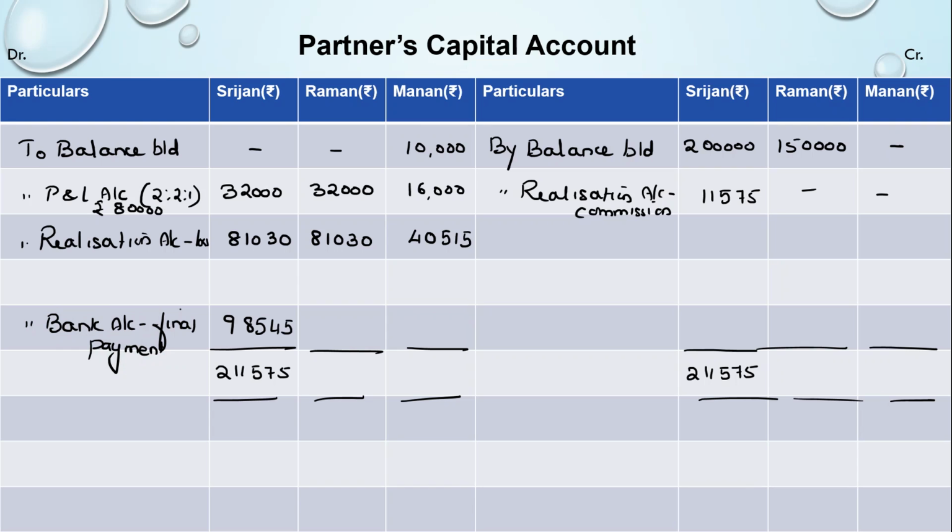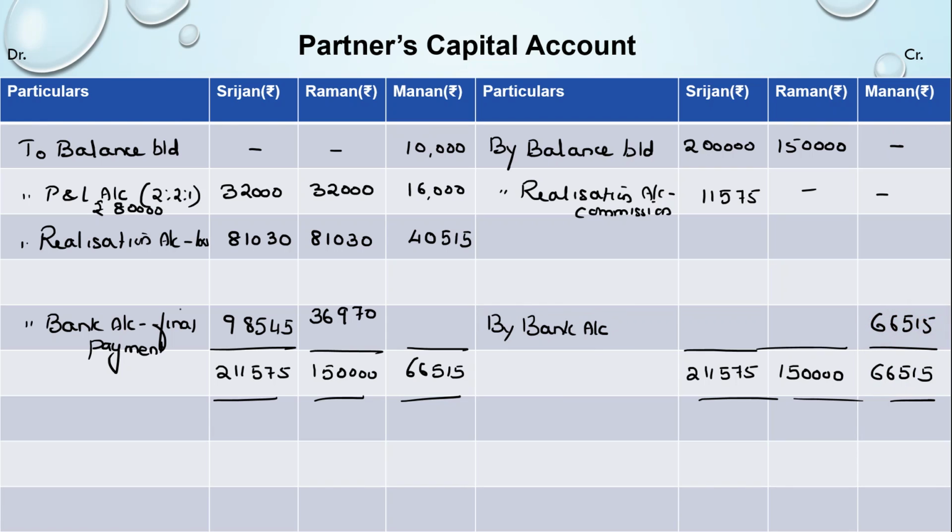Similarly for Raman, we find again the credit side total is 1,50,000, which is more. We write it on the debit side. Find the difference. It comes to 36,970, the amount paid to Raman. But when it comes to Manan, he had a debit balance. So you find that he has a total of 66,515. A debit balance means he is supposed to bring in that amount. So this is going to be the amount that is going to be received, 66,515.